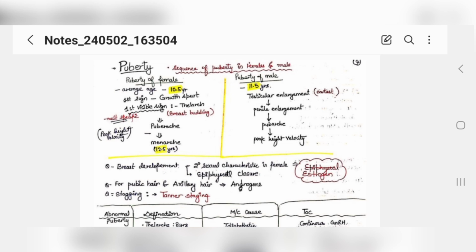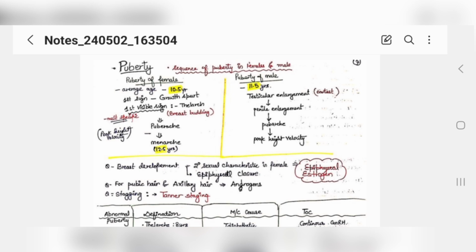Okay, now the first sign you will see in a female patient is growth spurt, and the visible sign of puberty in female is thelarche, which is her breast budding, the areola and the nipple. And then pubarche, which is your pubic hair, then the menarche, which is your menstruation. This is the pattern of puberty in females from up to down. So you need to remember, in females from up to down, first thelarche, which is breast budding, then pubarche, then menses, which is menarche. This is the pattern.